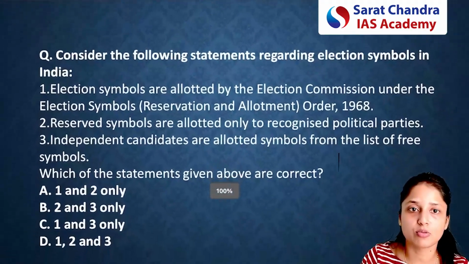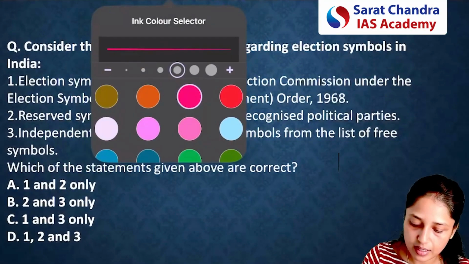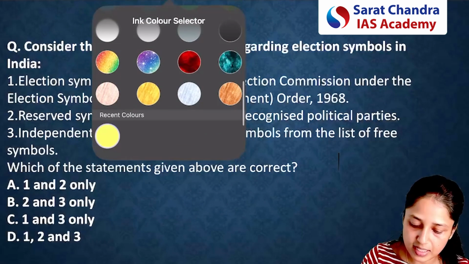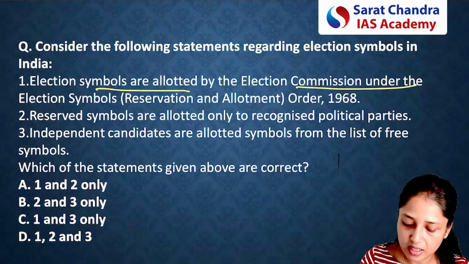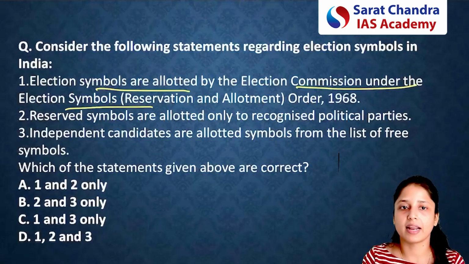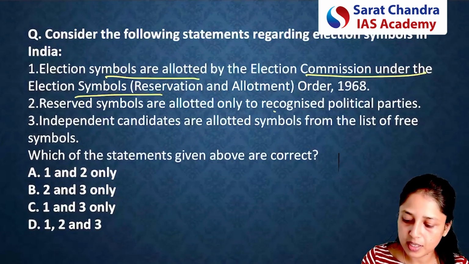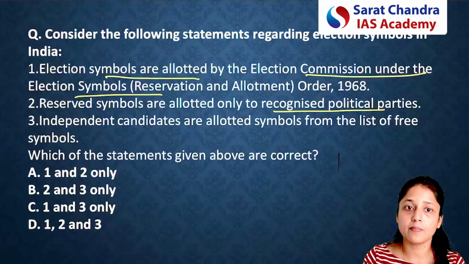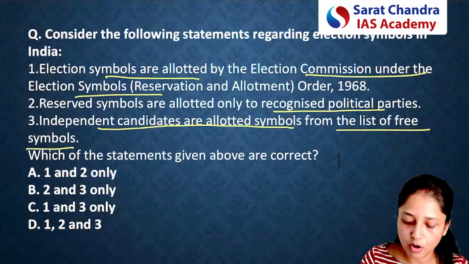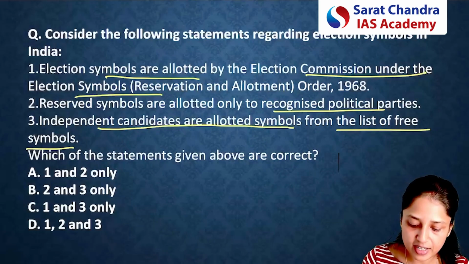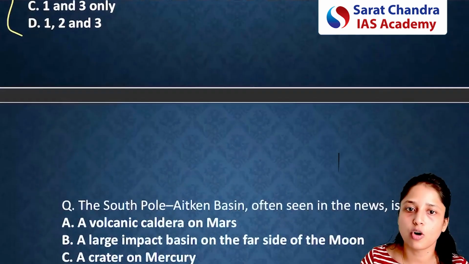Now a quick practice question for you. Consider the following statements regarding the election symbols in India. First, election symbols are allotted by the Election Commission under the Election Symbol Order 1968. Second, reserved symbols are allotted only to the recognized political parties in India. Third, independent candidates are allotted symbols from the list of free symbols. I think we discussed this topic in detail, so please try to give the answer to this question in the comment section.